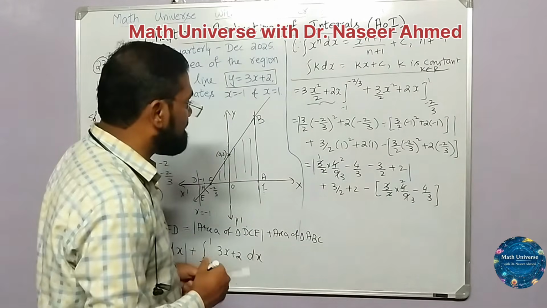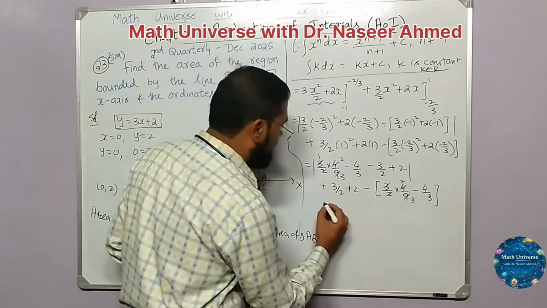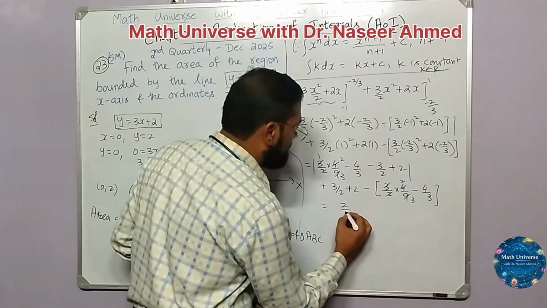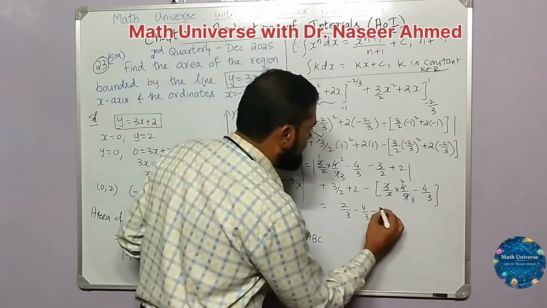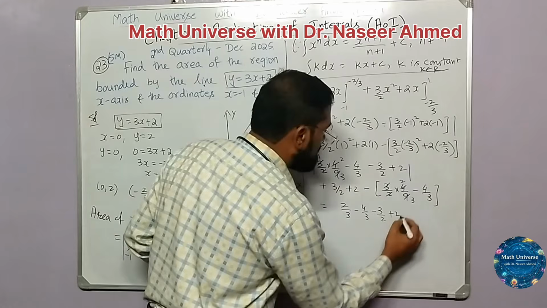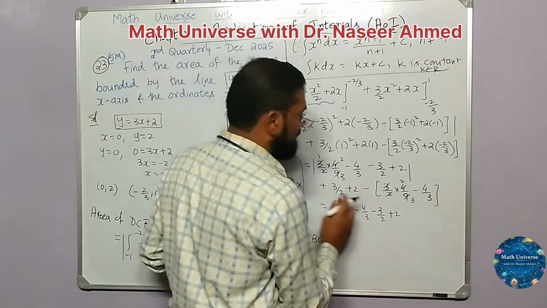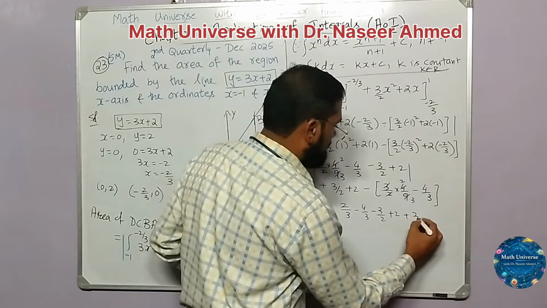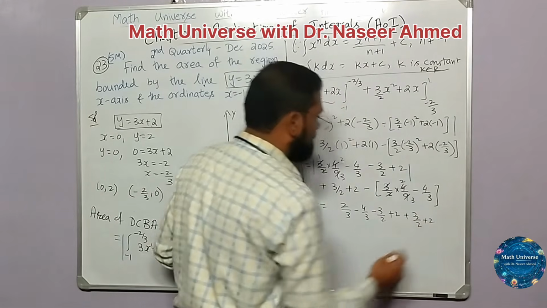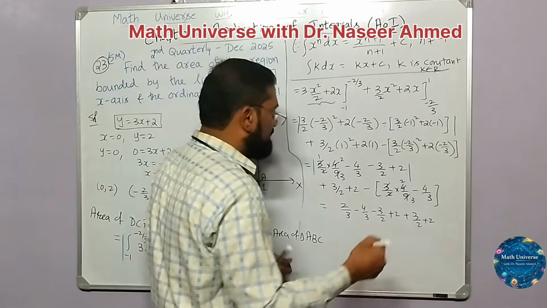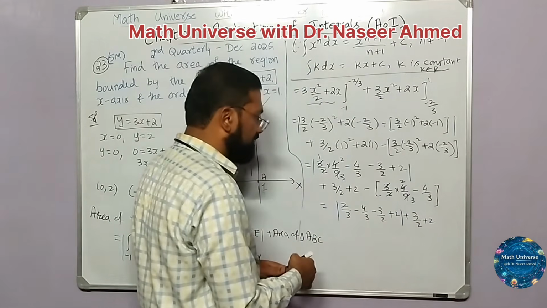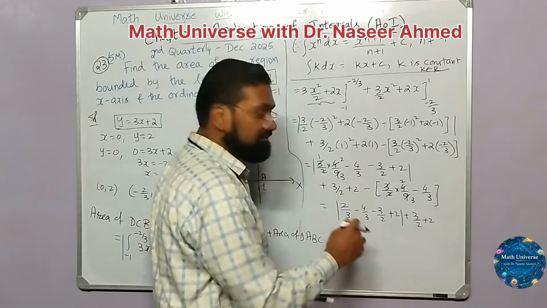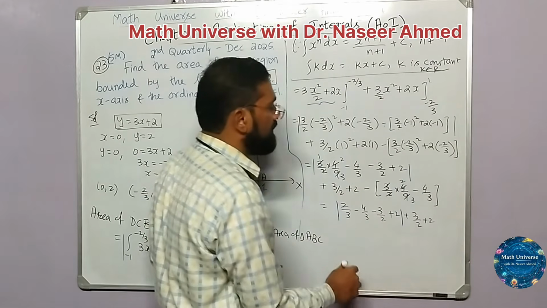So let us further simplify. We are going to have 2 by 3 minus 4 by 3 minus 3 by 2 plus 2, and here 3 by 2 plus 2. Before I forget, the modulus should be given from here till this term, so we will get a negative from that, and the term without modulus will ultimately be positive.